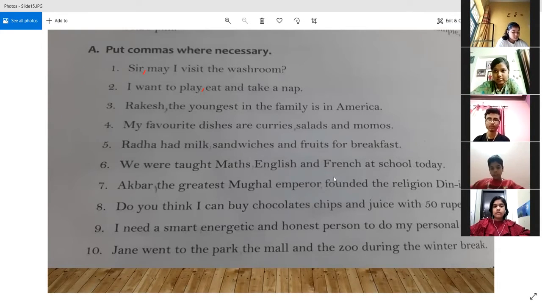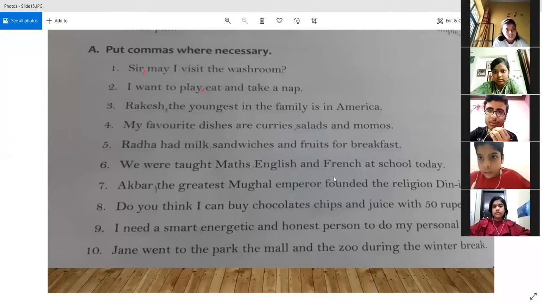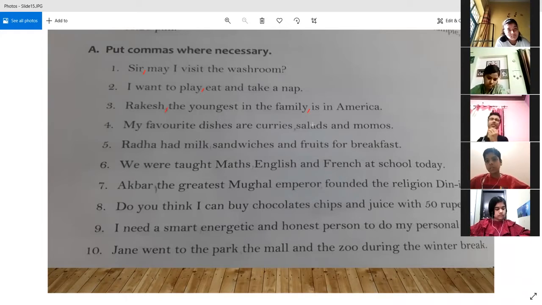Okay, yes, Anirudh. Good morning, teacher. Sir, after Rakesh, there will be a comma. Yes. Then after family also. Why? Can you tell me the reason? Sir, because it is telling more about Rakesh.